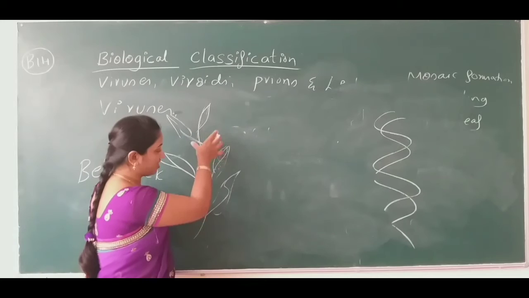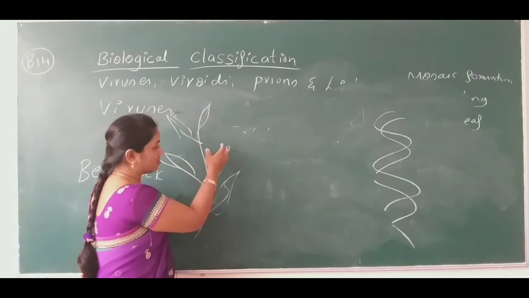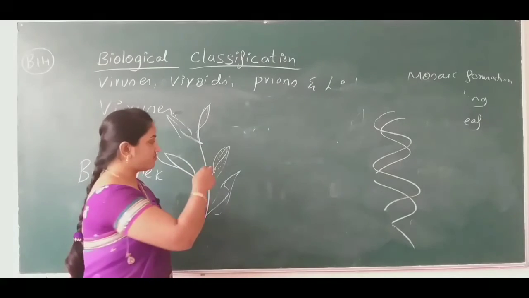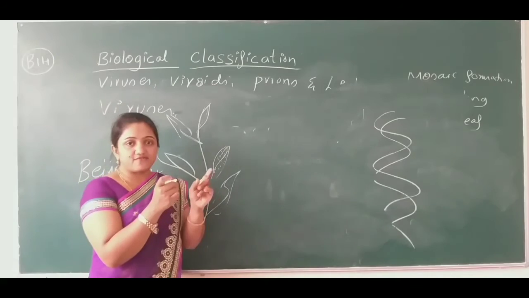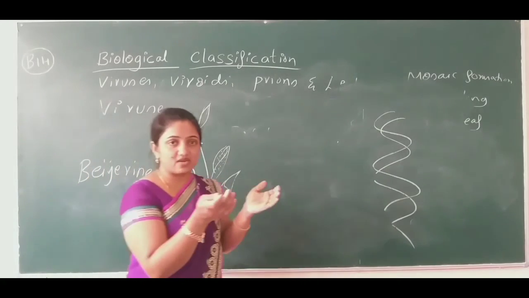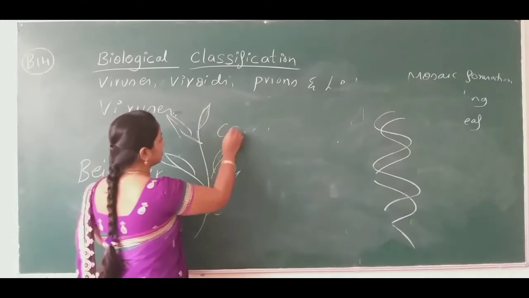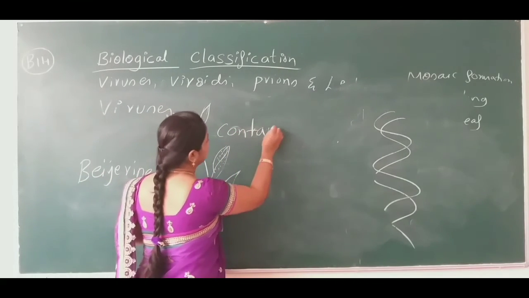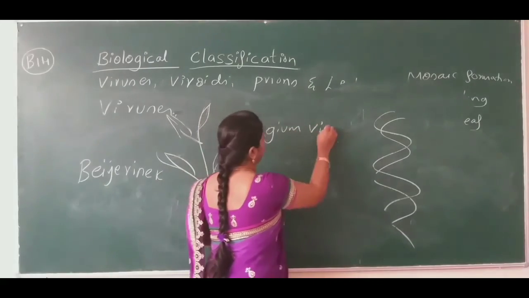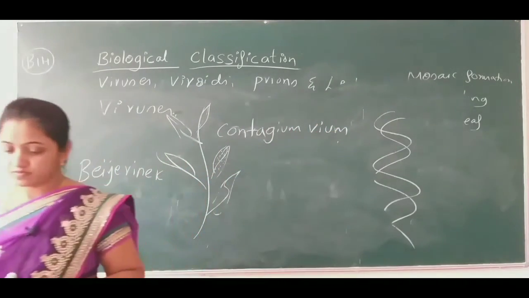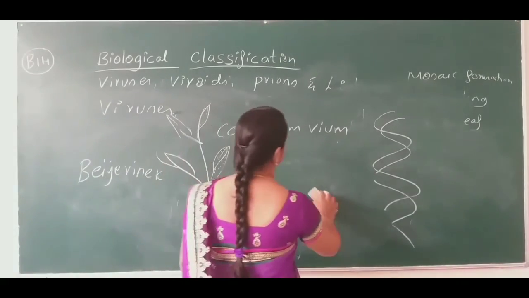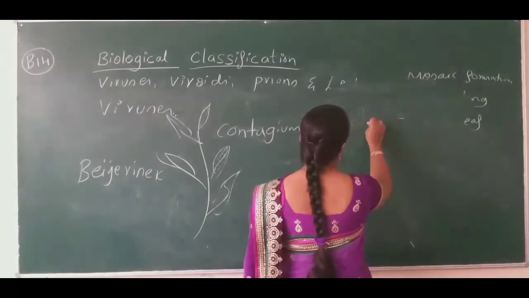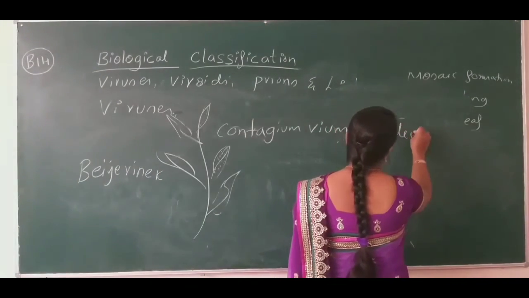First, he took the infected plant and isolated the virus from a particular organ, and he called that collected fluid contagium vivum fluidum.